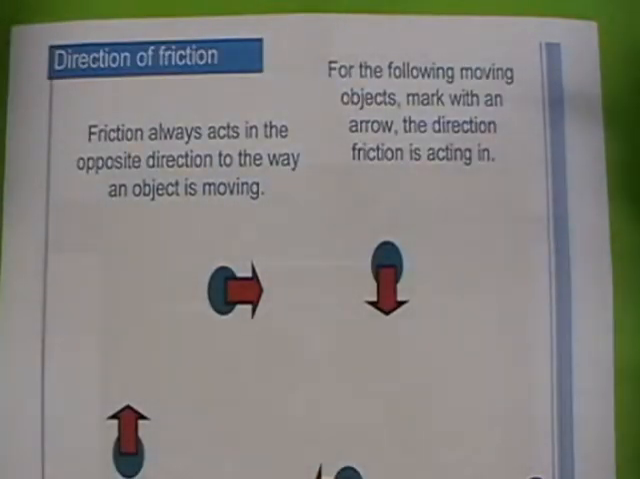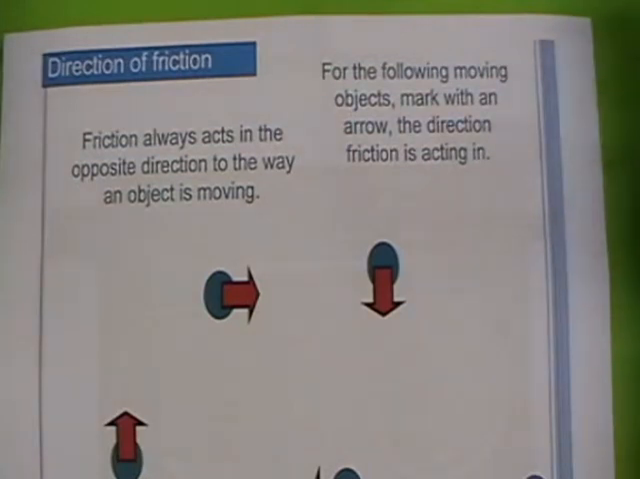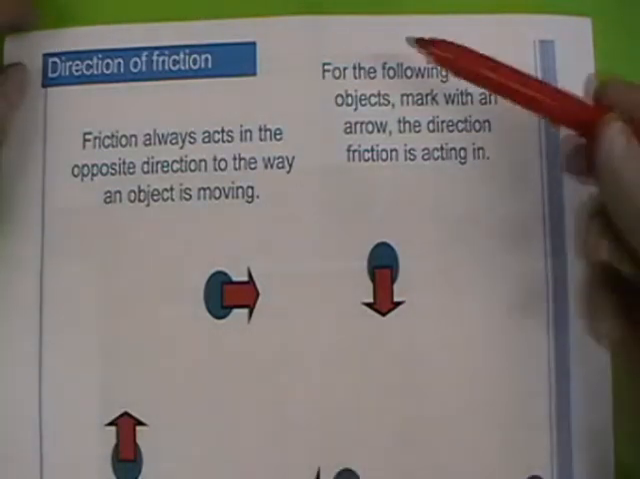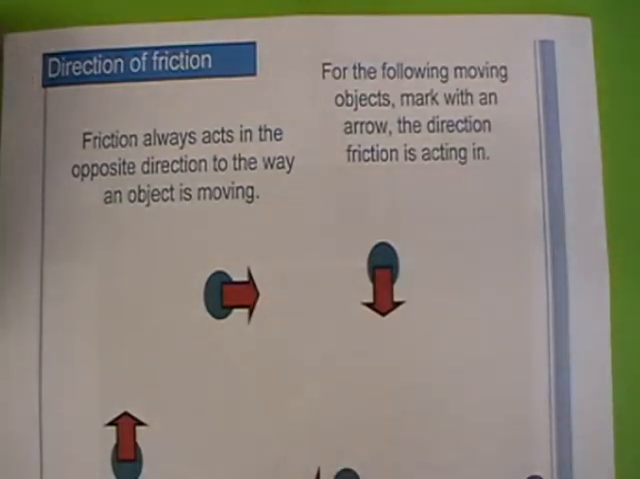Right, the direction of friction. We've already said that friction is a force which opposes motion, so it always acts in the opposite direction to that in which the object is moving. So you have to know what direction the object is moving in, first of all, before you can show what direction friction is acting in. So we've got arrows here showing the direction of motion of the object.